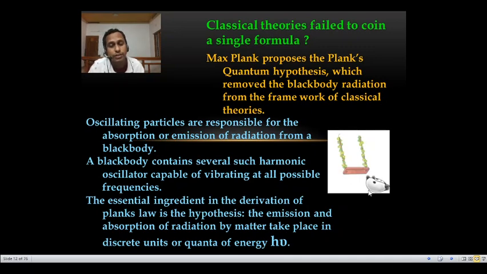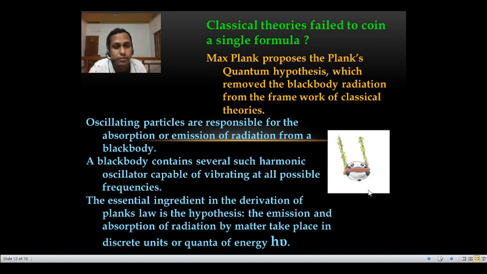In Planck's hypothesis, which we will discuss later, the exact hypothesis in simple words is that oscillating particles are responsible for the absorption or emission of radiation from the black body, and the black body contains several such harmonic oscillators capable of vibrating at all possible frequencies.